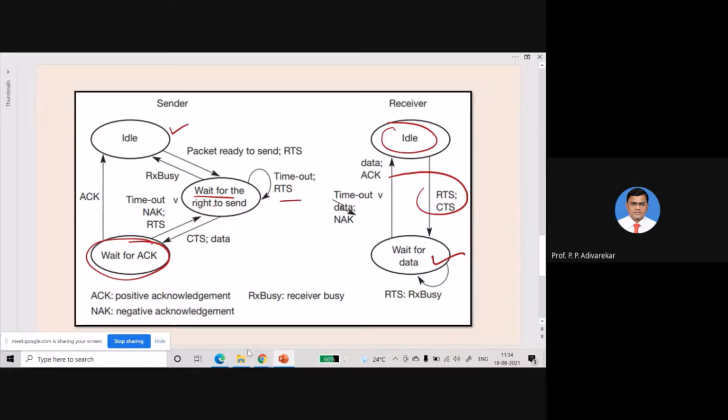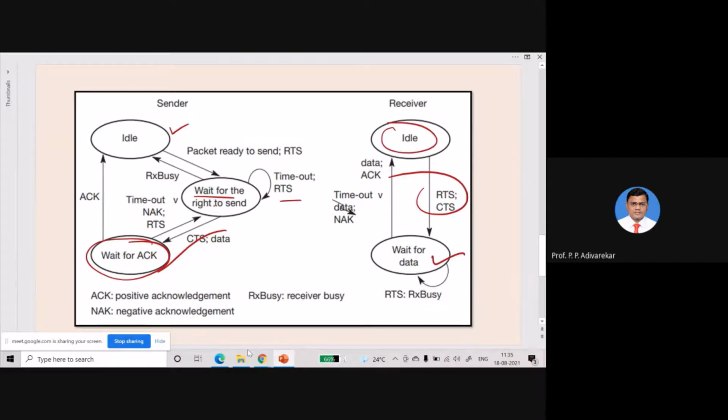Why the wait state? Because after sending the data, it will wait for the acknowledgement from the receiver, to know whether the data is received or not. Once the receiver receives the data, it sends an acknowledgement, or a negative acknowledgement if the data is not received within the specified time.